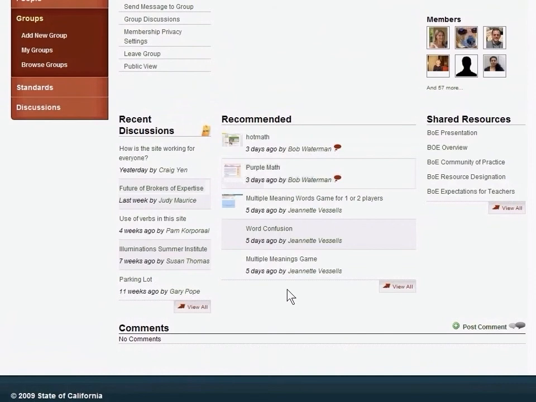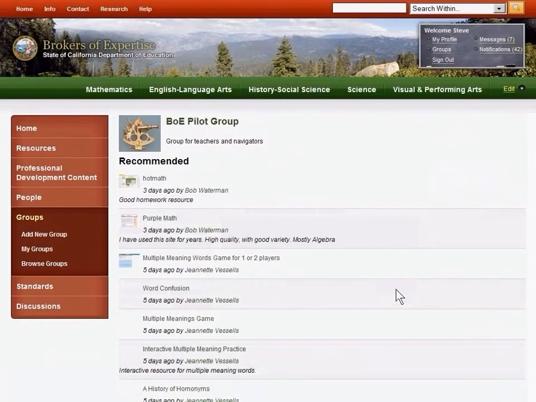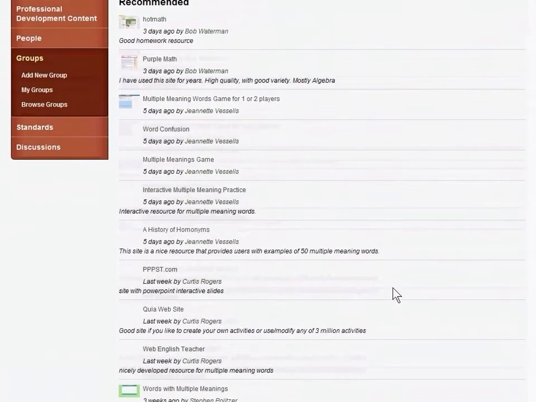The recommended resource section is a place where the group can define sets of resources that are relevant to its work. This allows the same resources to be used in different ways by different groups. A mathematics resource might be good for professional development in one group and for classroom instruction for another, and both groups can maintain a link to the same resource.